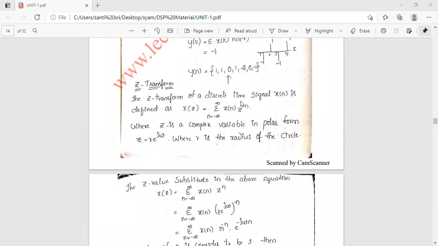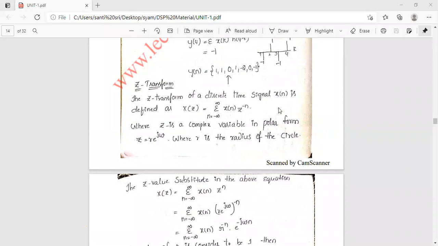So here we have unilateral Z transform and bilateral Z transform. We have two types of Z transforms: unilateral and bilateral. If n varies from 0 to infinity, then that is called unilateral Z transform. If it varies from minus infinity to plus infinity, it is called bilateral Z transform. So we can divide this as sigma n equal to minus infinity to 0 x of n into z power minus n plus sigma n equal to 0 to infinity x of n into z power minus n. So in either way we can represent this Z transform.